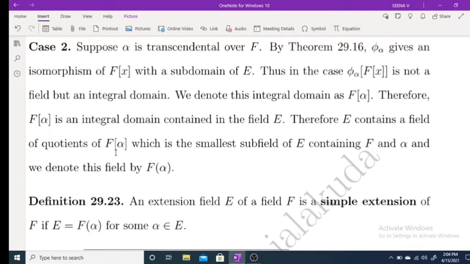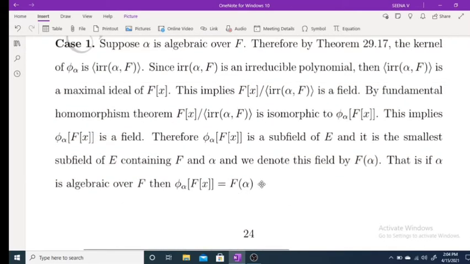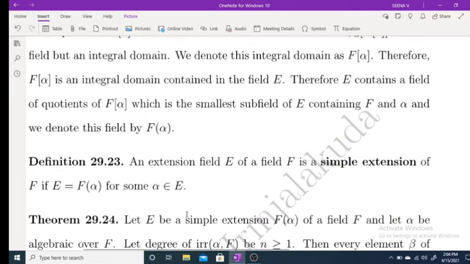So if alpha is, and we are denoting that field as F(alpha). If alpha is transcendental over F, then F(alpha) is the field of quotients of F[alpha], where F[alpha] is phi alpha of F[x]. But if alpha is algebraic over F, then F(alpha) is clearly phi alpha of F[x]. Okay. So whether alpha is algebraic over F or transcendental over F, F(alpha) is the smallest field containing F and alpha.